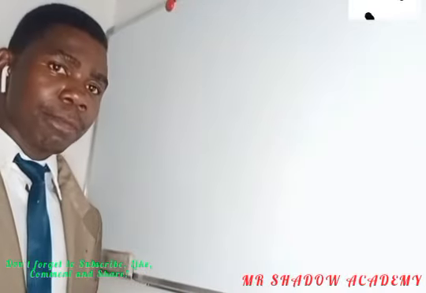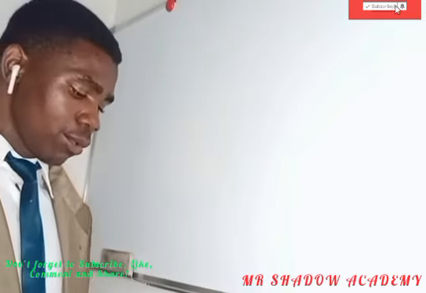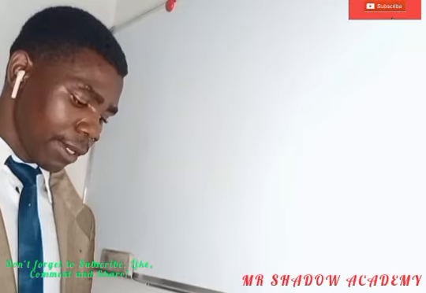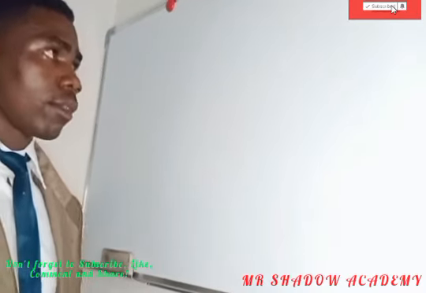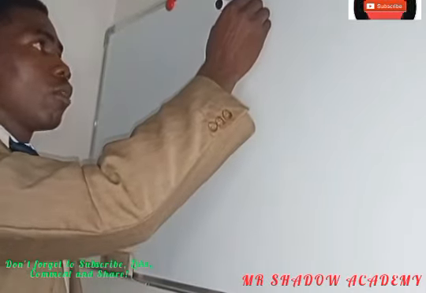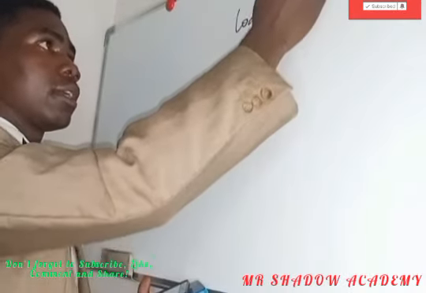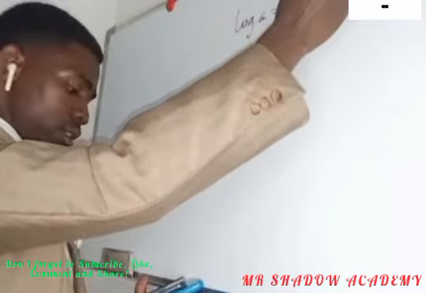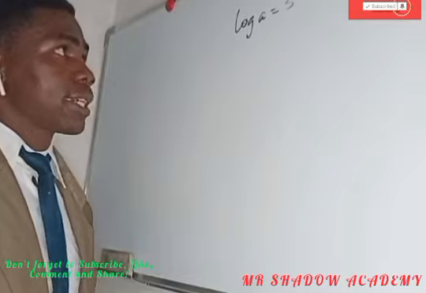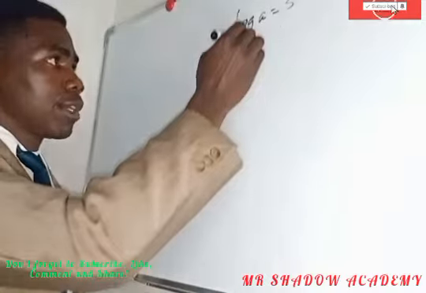So we are given question number 15 as shown. Number 15: if log A is equal to 3 and log B is equal to 7, calculate log AB. We are given log A is equal to 3, then log B is equal to 7. Alright. So takapira question rakadaita kuti anzi find or calculate log AB.